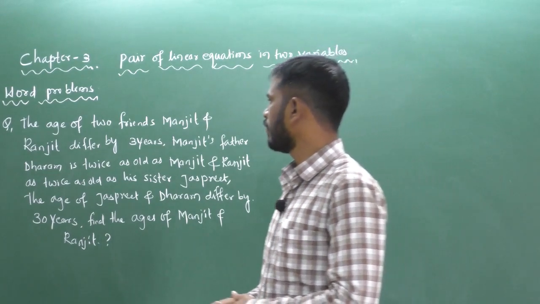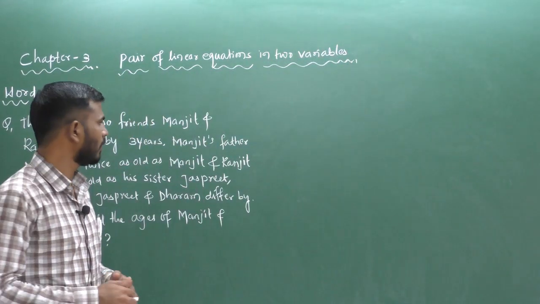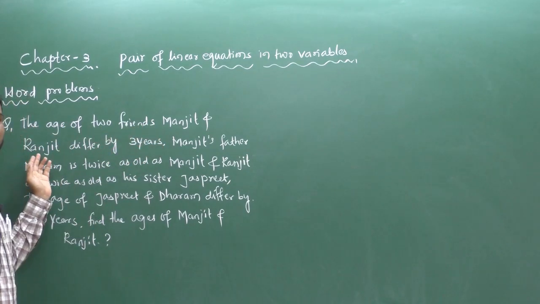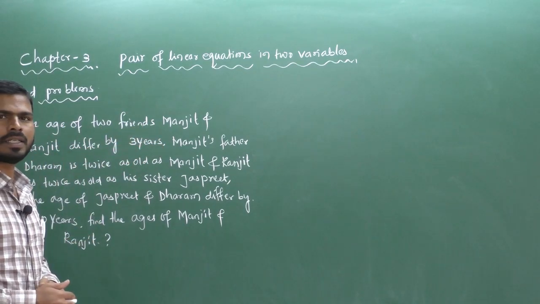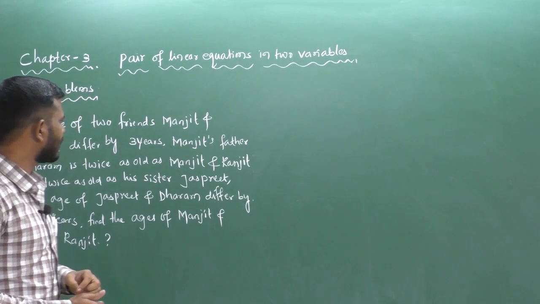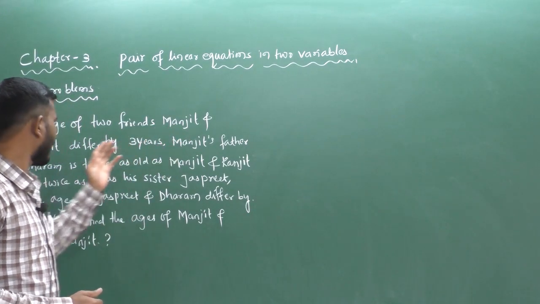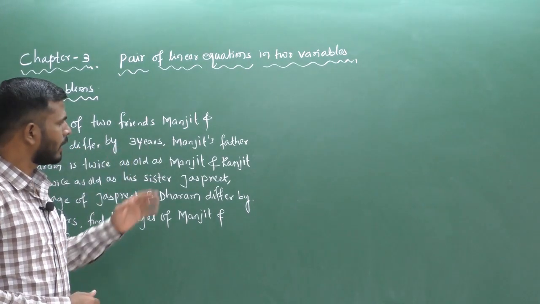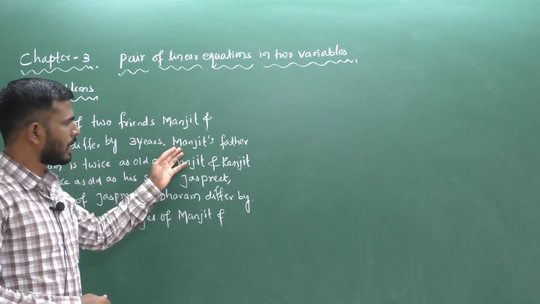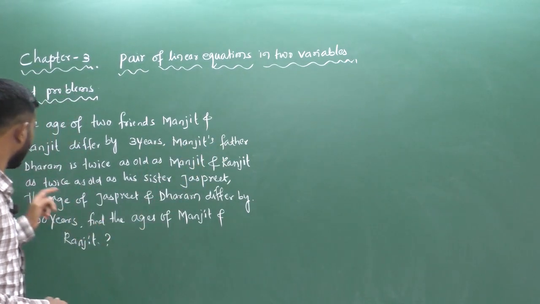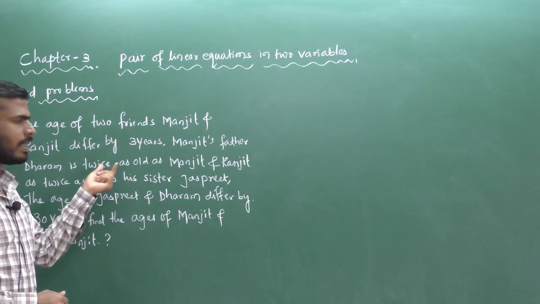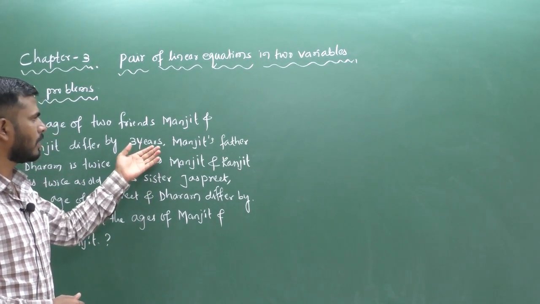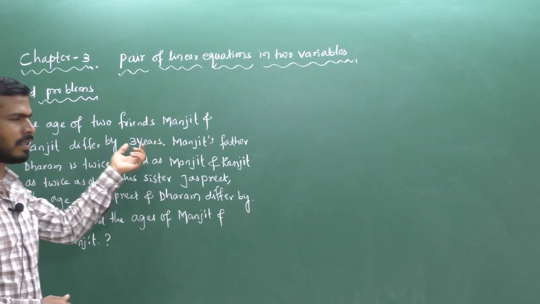So the ages of two friends are given. The ages of two friends Manjeet and Ranjit differ by 3 years. Next, one more sentence is given here: Manjeet's father Dharma is twice as old as Manjeet. So the first condition is that the difference of Manjeet and Ranjit is 3 years.